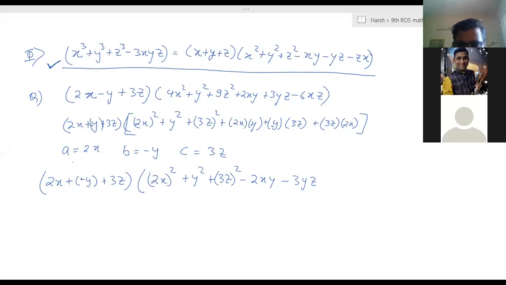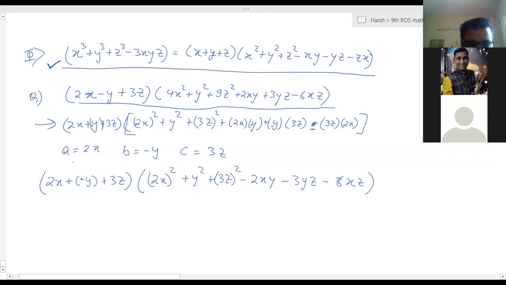So you can see in this, can we take A as 2x, B as minus y, C as 3z? Correct? So 2x square plus y square plus 3z square minus 2xy, and this is minus 6xz. Can we write it like this? I have rewritten this expression in this form: 2x plus minus y plus 3z, bracket starts, 4x square can be written as 2x square plus y square plus 3z square plus xy.